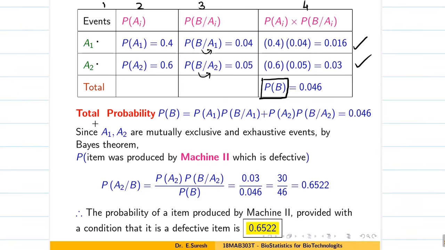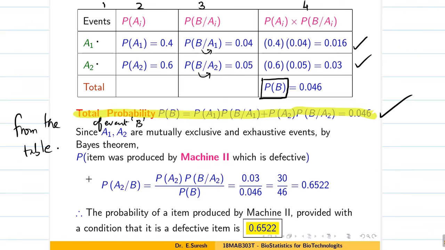Okay, total probability of event B. So this is what we are going to use in the denominator. For your understanding, I have written here. Okay, so in exams you don't need to write this also, because from the table, single word you can write. From the table you can get. So now let us go to the question. So we have formed the table.